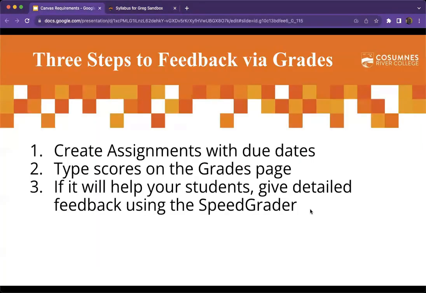That is those 3 steps for giving feedback, right? I created the assignments with the due dates. I typed scores in the grades page. If I want to, I can go to the SpeedGrader to add detailed feedback. And as you saw, all of that did not require the students to submit anything online. That was me doing all of the typing and recording the data, which I'm doing anyway.